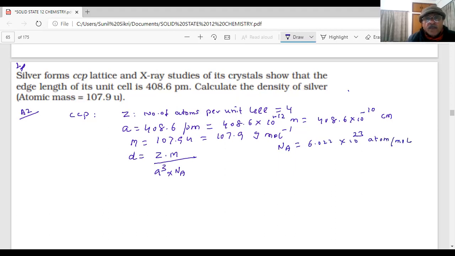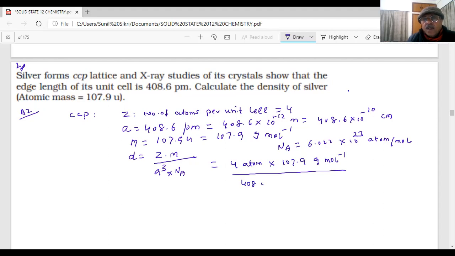So you have 4 atoms into M, 107.9 gram per mole. Then a cube is how much?